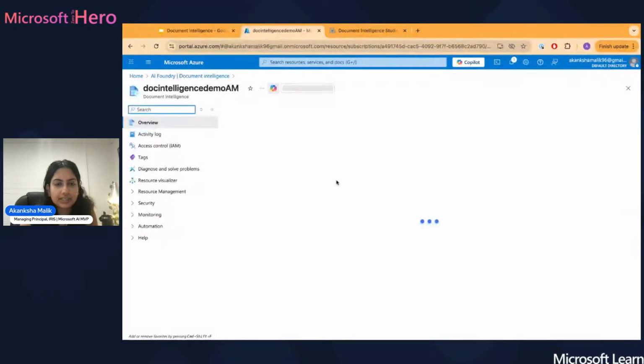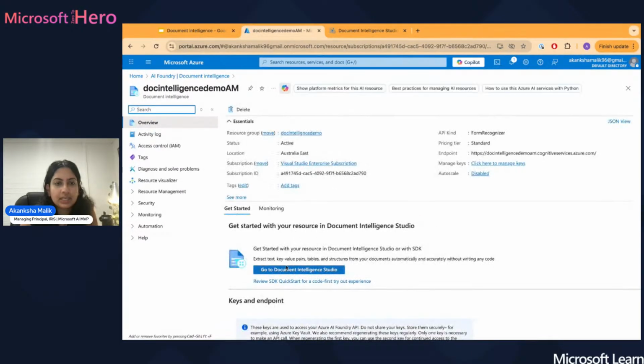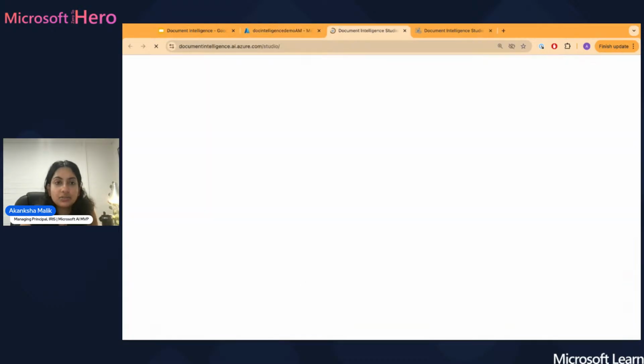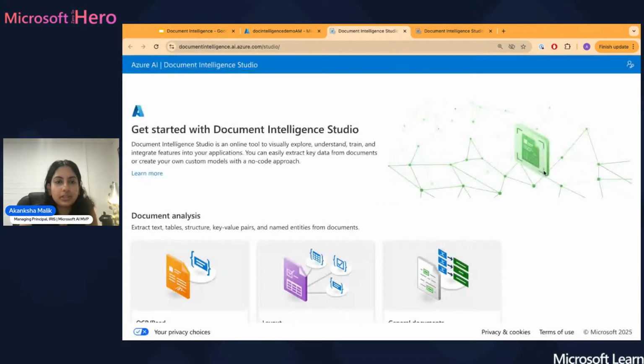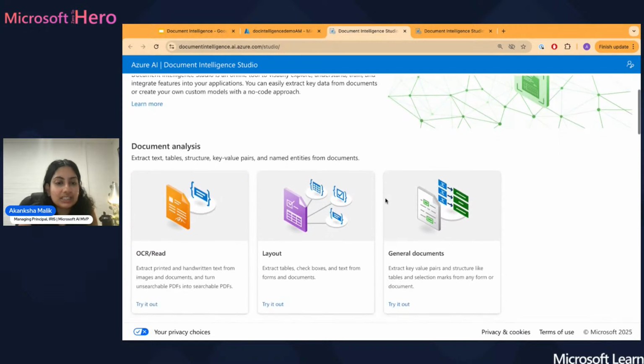Once you create that, so let's say I've created this demo account. This is what the landing page will look like once you've actually created it. And let me show you what the studio then looks like. So when we click through into it, this is what your studio will look like. This is going to be a little bit of a get started with Intelligence Studio. When you hover over it, you can go click to learn more. That's going to bring you to learn.microsoft.com to find out more.